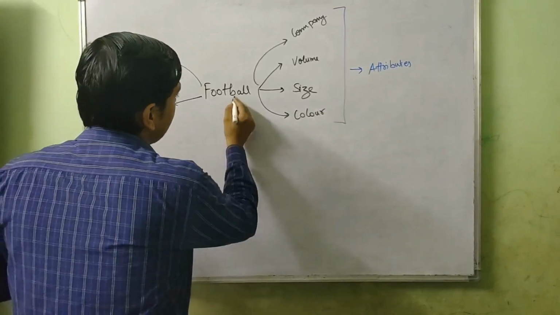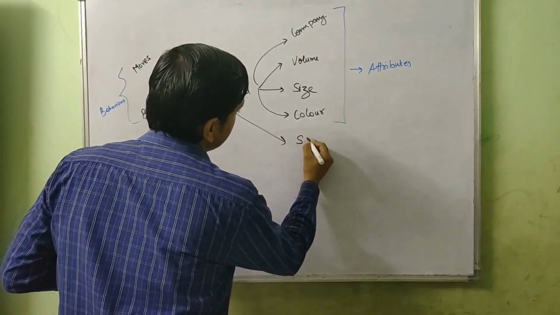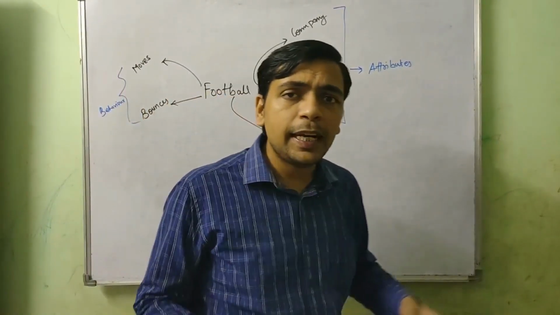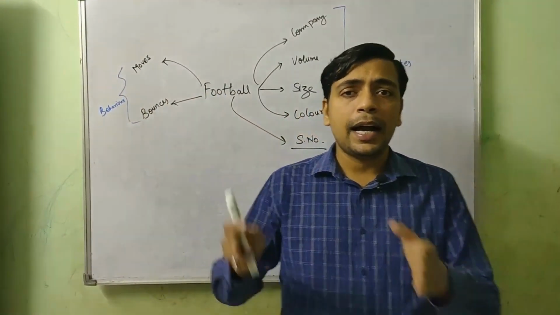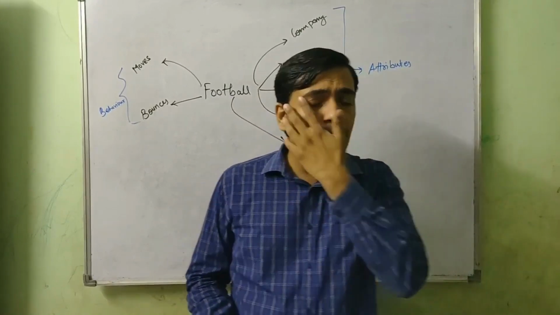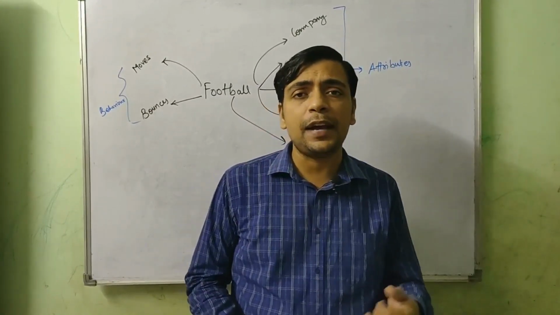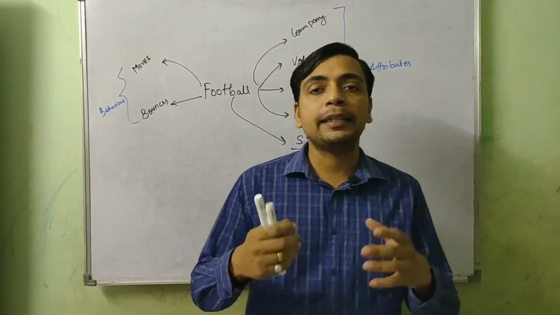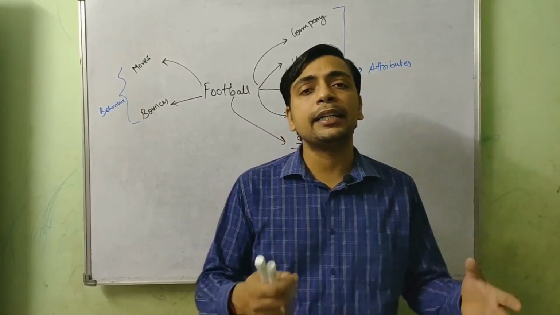Here we can mention the barcode or serial number, or the batch number in which this football is manufactured, which can represent a certain identity. So objects are real life entities which have some characteristics, some behavior, some state, and of course some identity to uniquely identify them.